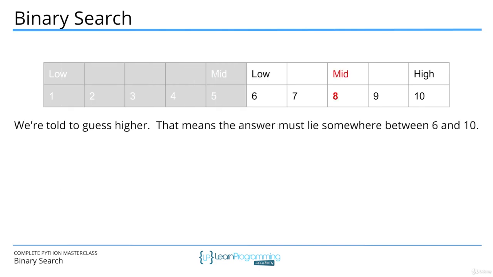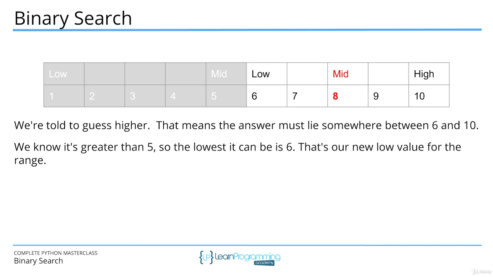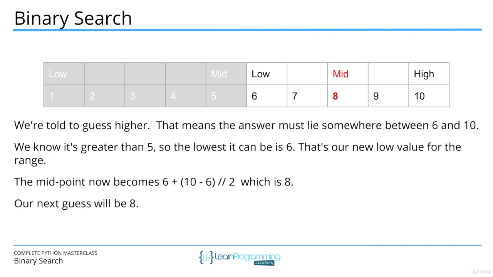We're told to guess higher. That means the answer must lie somewhere between 6 and 10. We know it's greater than 5, so the lowest it can be is 6. That's our new low value for the range. The midpoint now becomes 6 plus, in parentheses, 10 minus 6, integer divide by 2, which is 8. So therefore our next guess will be 8.